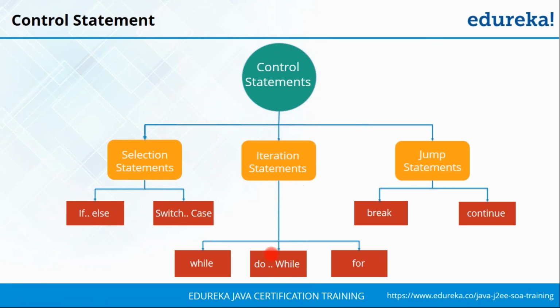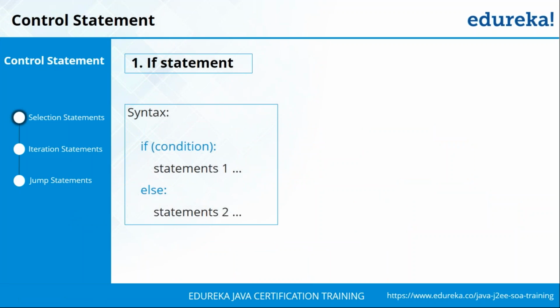After that you have your iteration statements, or as they are better known, looping statements. There are mainly three types of loops in Java. You have your while loop, your do while loop, and your for loop. And finally we have the jump statements, that is break and continue, which will be used to jump to a specific point in your program. Don't worry, we'll be discussing each of them in detail. So now that you've got an overview of the various control statements, let's look at each of them one by one. We'll start off with the if statement.